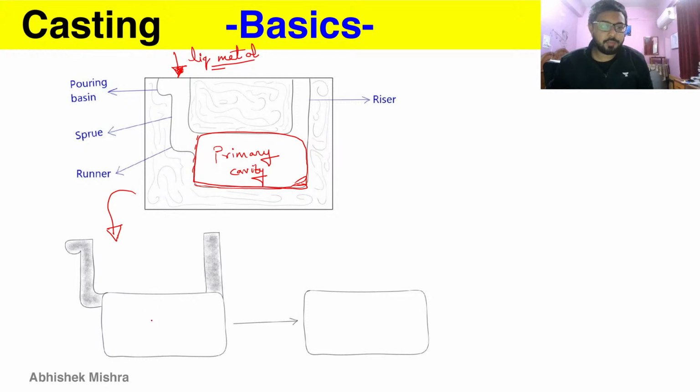As you can see, we have our primary cavity and non-primary cavity, which is the gating system, with the shaded figures. The shaded figures are the gating system which we don't require in our final product, so we have to finish them out, cut them out. This is our final product, which is only in the shape of the primary cavity, and the rest, the secondary cavity, that is pouring basin, sprue, runner and riser, are there just to create a passage and make this whole casting process possible.